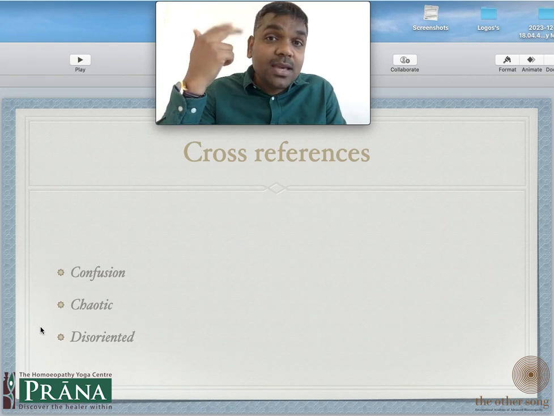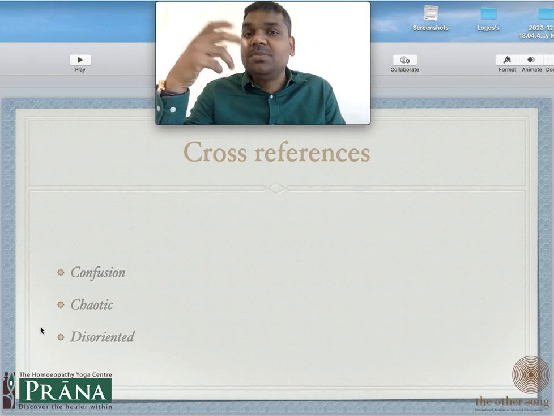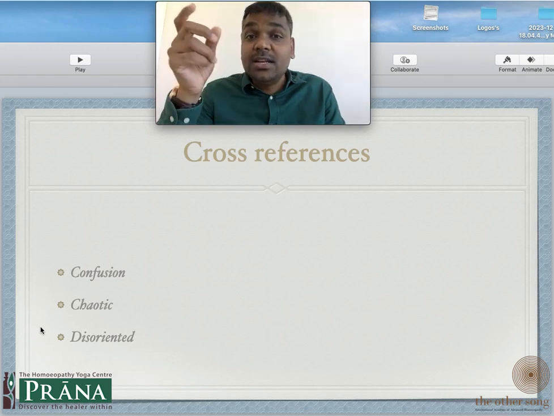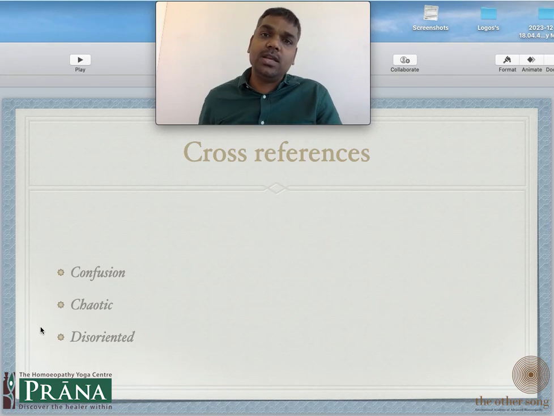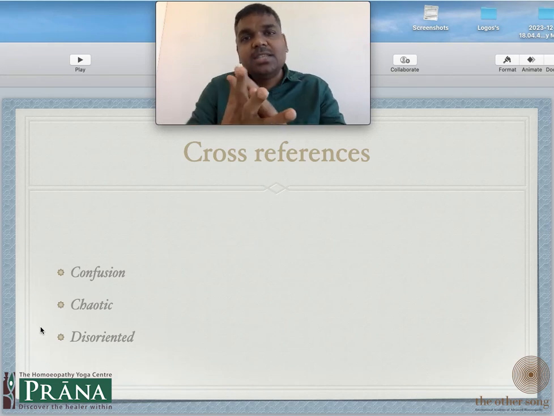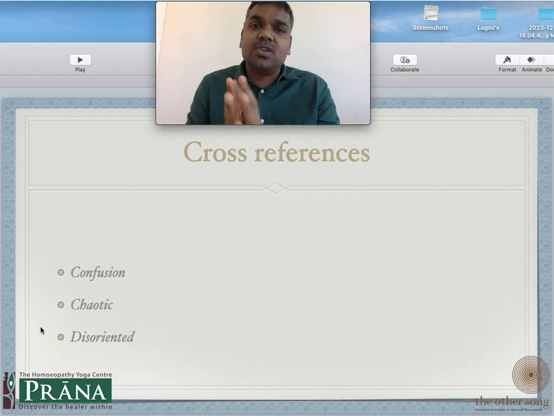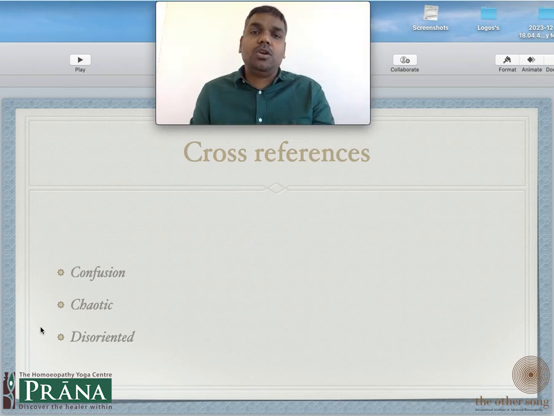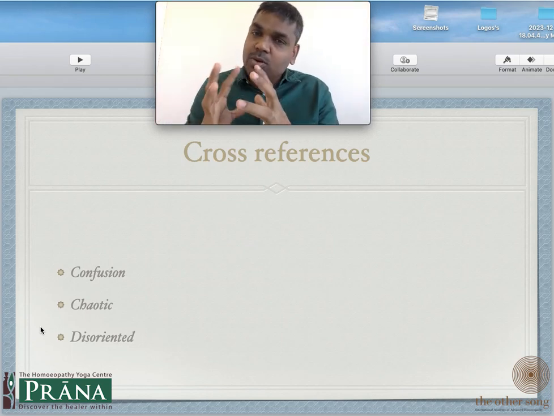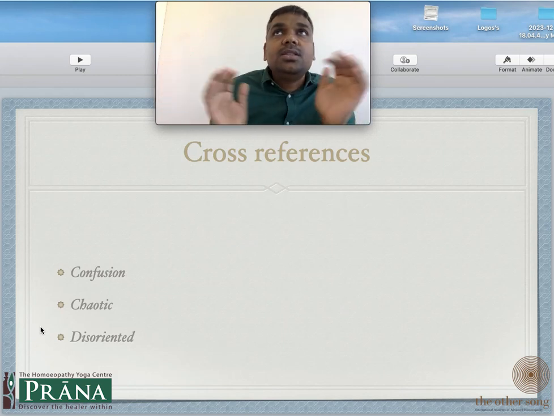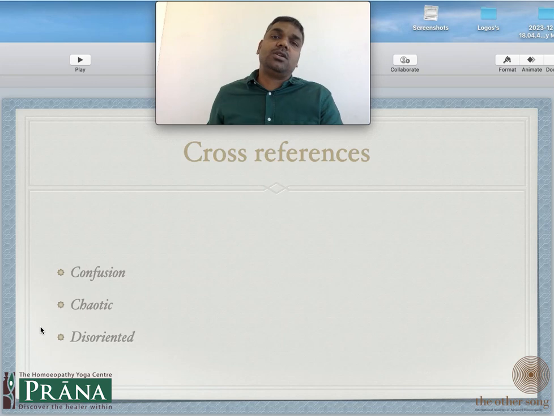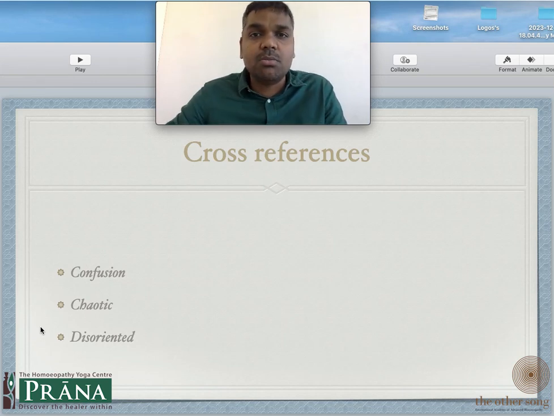I am making some mistake by misplacing words, interchanging. That interchanging is very important in confounding. I have mixed up places, I have mixed up names of people, I have mixed up documents. In disoriented, you are saying I don't know what's happening. The concept of mistake or interchanging does not come up in disoriented.